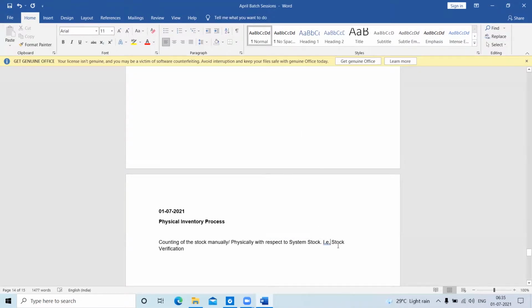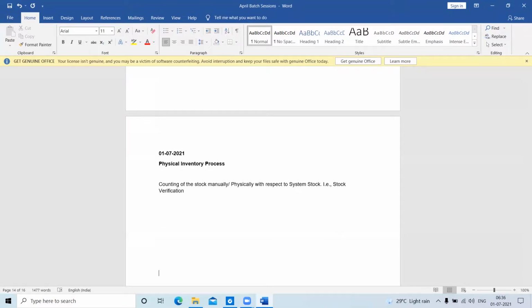So, can anybody tell me why this stock verification or this physical inventory is required? Why do we go with this physical inventory? Why is it necessary to conduct a physical inventory?